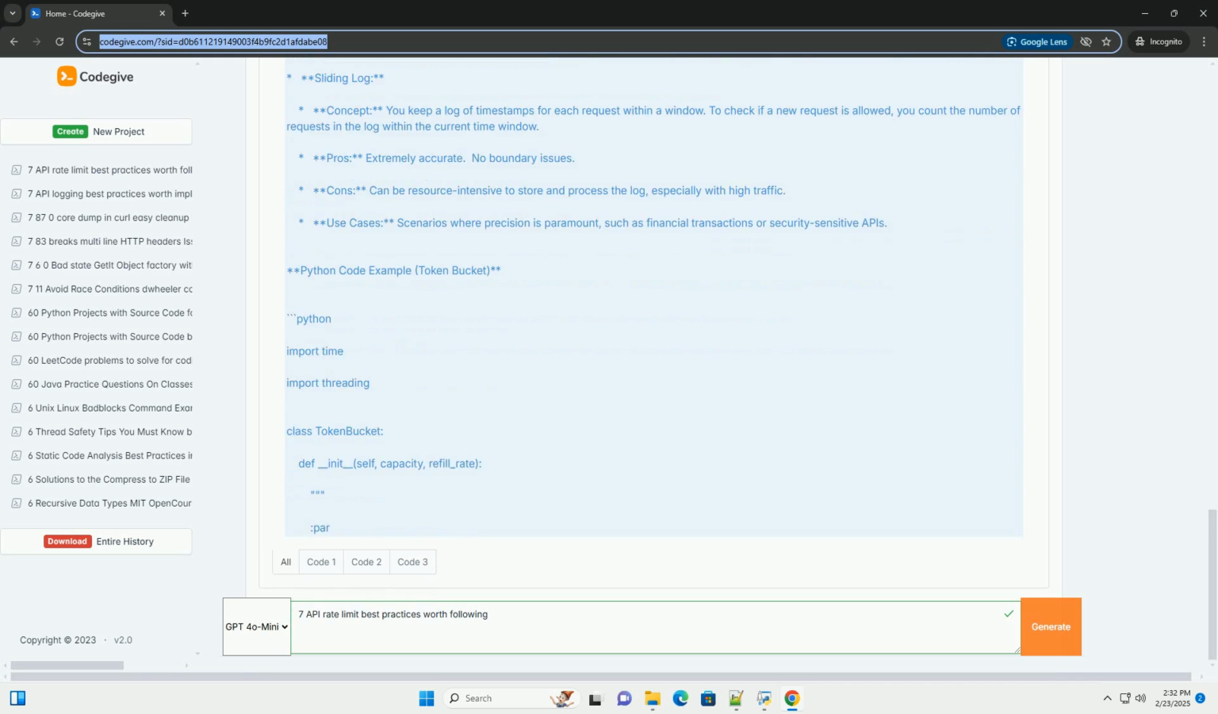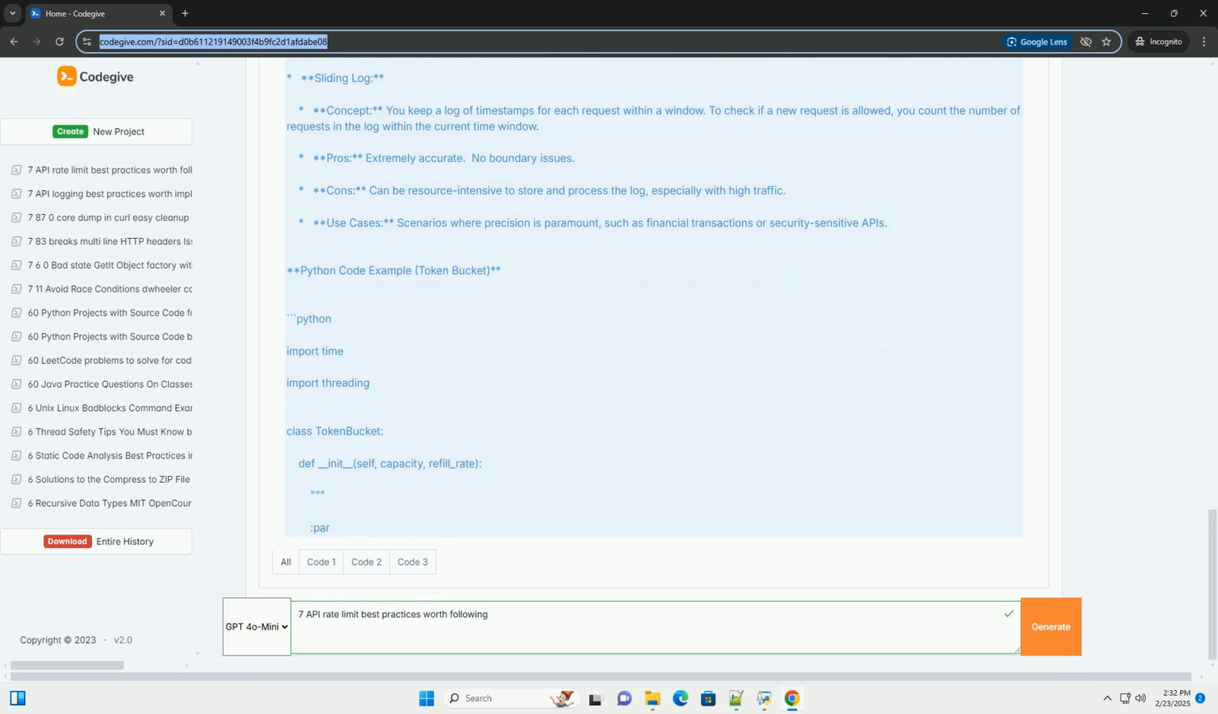Concept. API requests are added to a bucket. The bucket leaks, processes, requests at a constant rate. If the bucket is full, new requests are rejected. Pros. Very simple to implement. Guarantees a consistent processing rate.